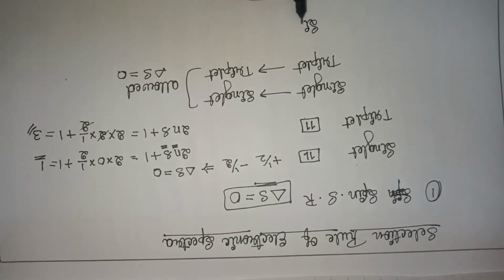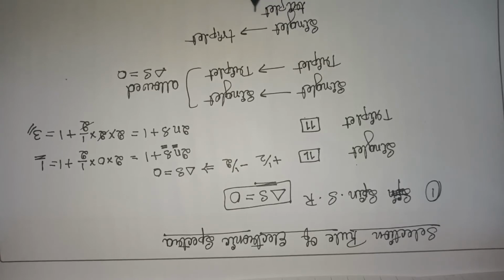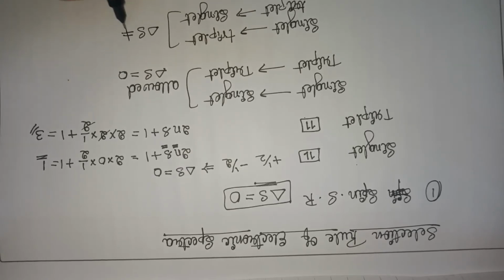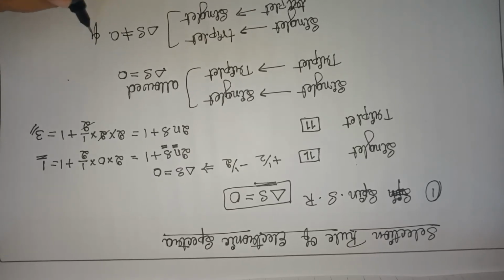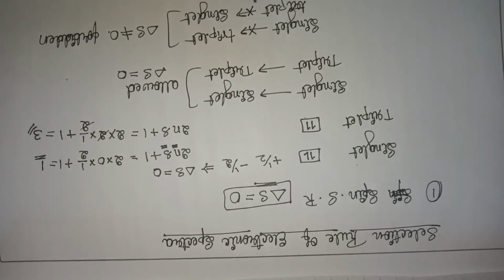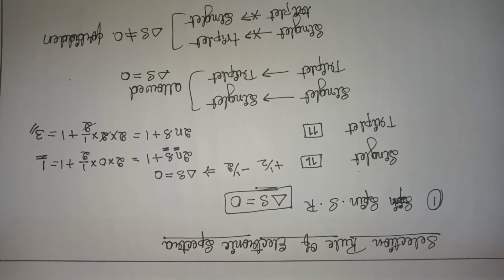If at all there is a transition from singlet to triplet, no, it is not possible. Or triplet to singlet, it is also not possible. Here there is a change in spin state, that is delta S is not equal to 0, hence it is forbidden. Forbidden is nothing but not allowed transition. This kind of transition is not allowed. Okay, so this is the first selection rule, that is spin selection rule.